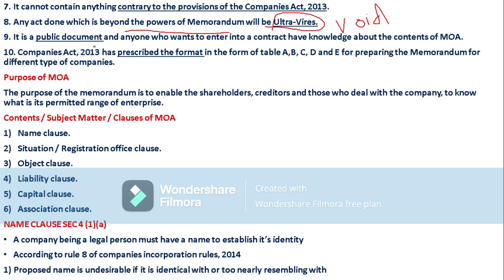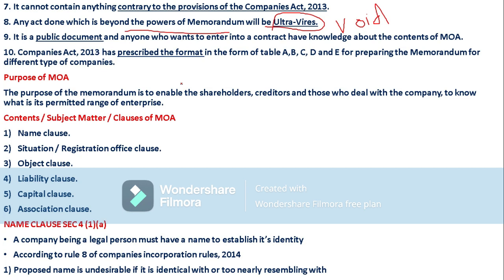Anyone who wants to enter into a contract with a particular company can have knowledge about the memorandum of association. Another point is that the Companies Act 2013 has prescribed the format in the form of Tables A, B, C, D, E for preparing the memorandum for different types of companies. Here there is no confusion about what these tables mean. Certain forms of a memorandum of association will be provided by the government, by the Registrar of Companies.